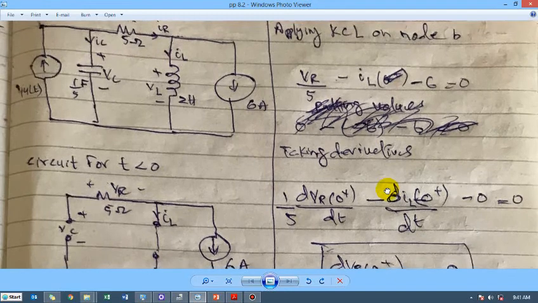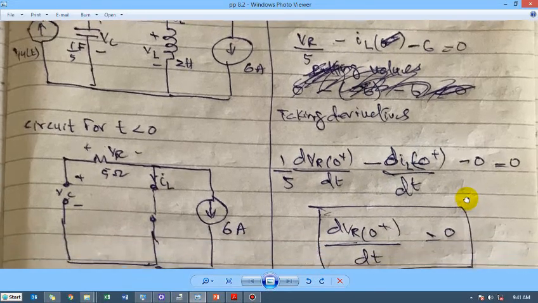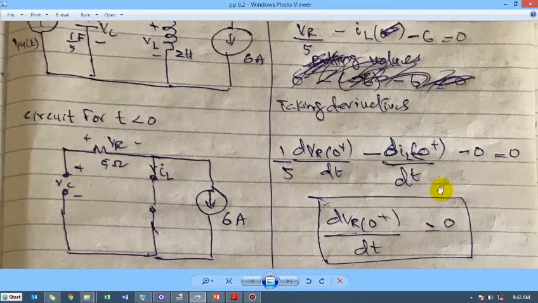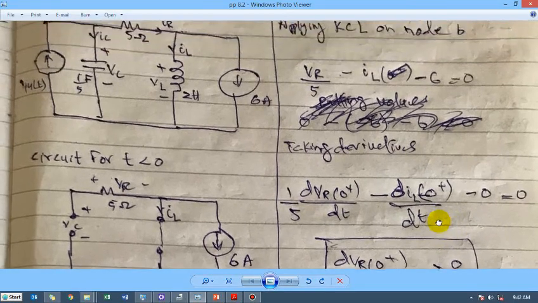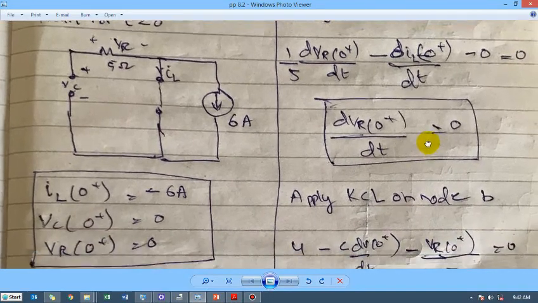So we can just find out the derivative of VR from here. So it is 1 upon 5 derivative of VR, and derivative of IL is equal to 0. So dVR is going to be 0, because we already have found this in the upper step, the derivative of the inductor current, so we can just put in 0 here. 5 multiplied by 0 is 0, so this derivative of VR is also 0.